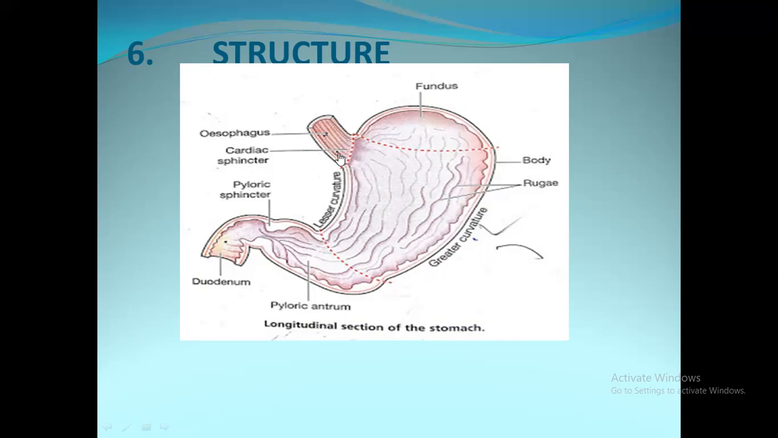And another one is lesser curvature. The lesser curvature is concave and short, forms the right border of the stomach and it provides attachment for the lesser omentum.